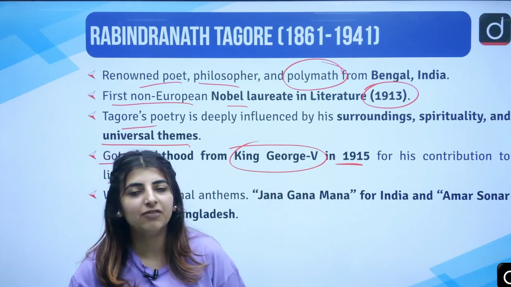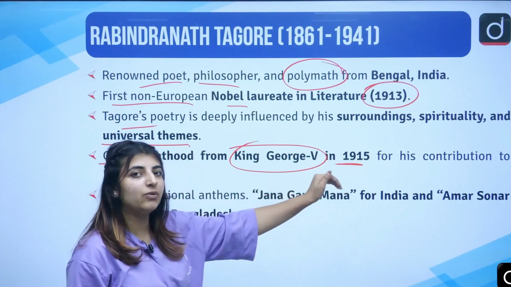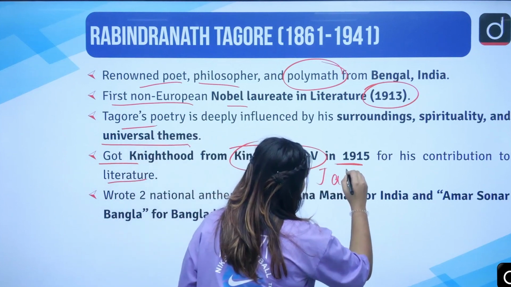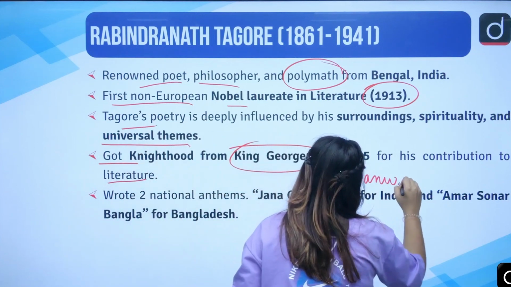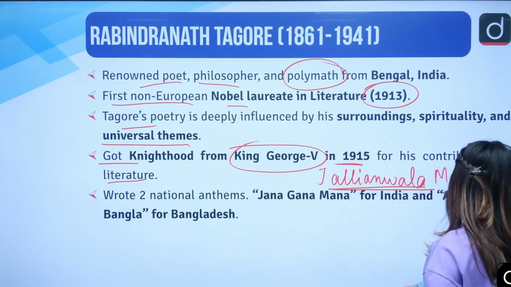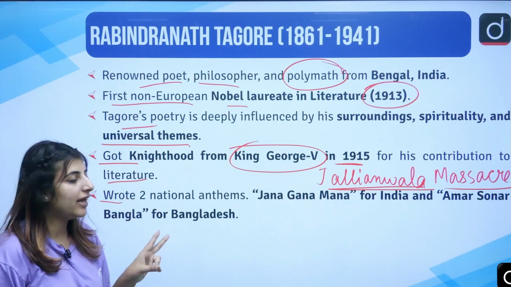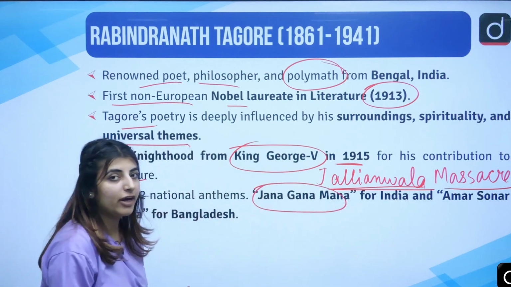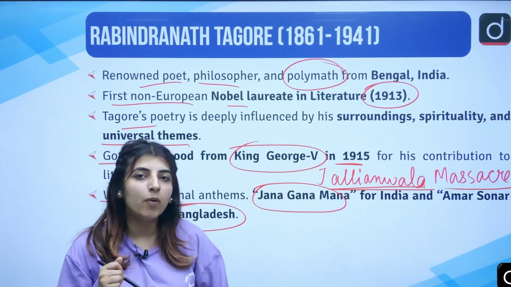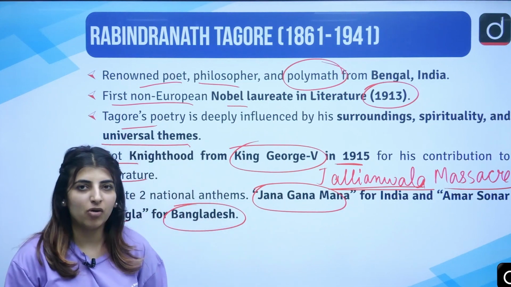But one factual information that I would like to drop in here is that even if he was awarded this in 1915, during the Jallianwala massacre, right, during the Jallianwala massacre, he renounced this title of being a knight, correct? He wrote two national anthems: number one is Jan Gan Man for India and Amar Sonar Bangla for Bangladesh. There is one more national anthem which is influenced by Tagore. If you know it, you can drop it in the comment section below.